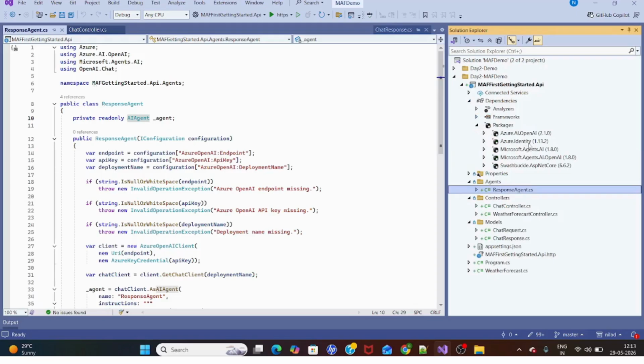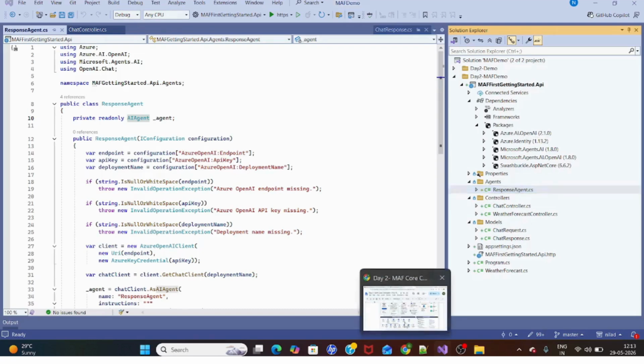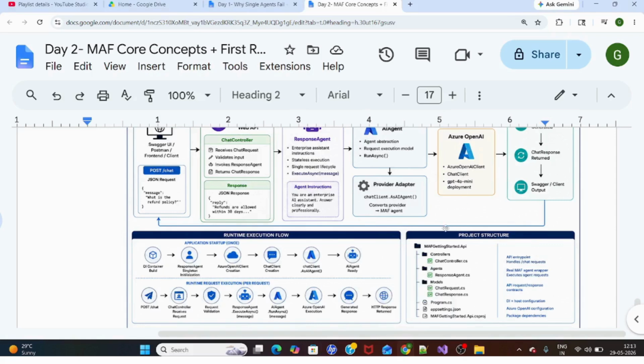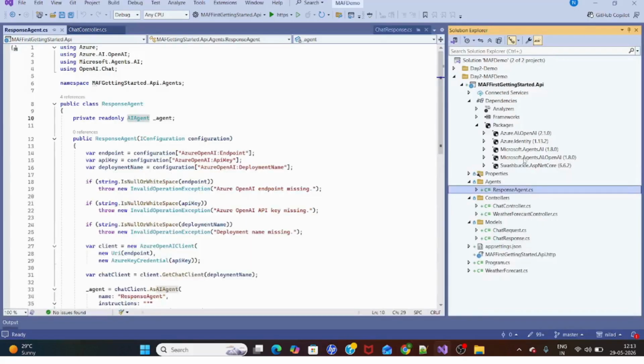As I said, this Azure.AI.OpenAI is actually helping to connect to the Azure OpenAI that I have shown in the diagram. Microsoft.Agents.AI and Microsoft.Agents.AI.OpenAI actually help us build the agents using the MAF framework. So these three are important. Azure Identity is for connecting to the Azure Cloud Foundry, because it is guarded by the Azure Identity.